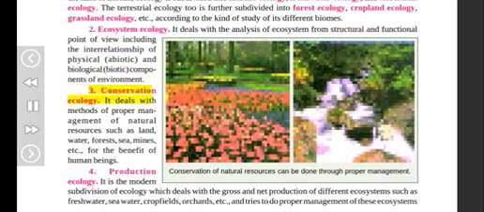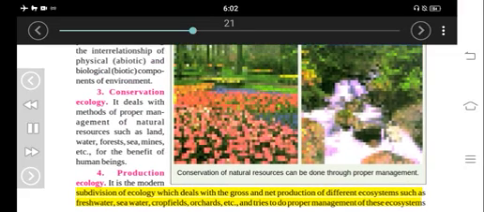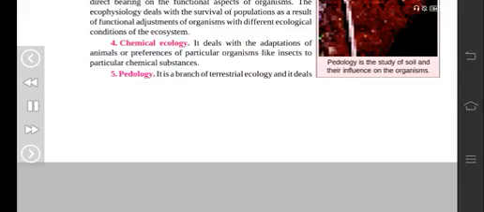3. Conservation ecology. It deals with methods of proper management of natural resources such as land, water, forests, sea, mines, etc., for the benefit of human beings. Conservation of natural resources can be done through proper management. 4. Production ecology. It is the modern subdivision of ecology which deals with the gross and net production of different ecosystems such as freshwater, seawater, crop fields, orchards, etc., and tries to do proper management of these ecosystems so that maximum yield can be obtained from them.